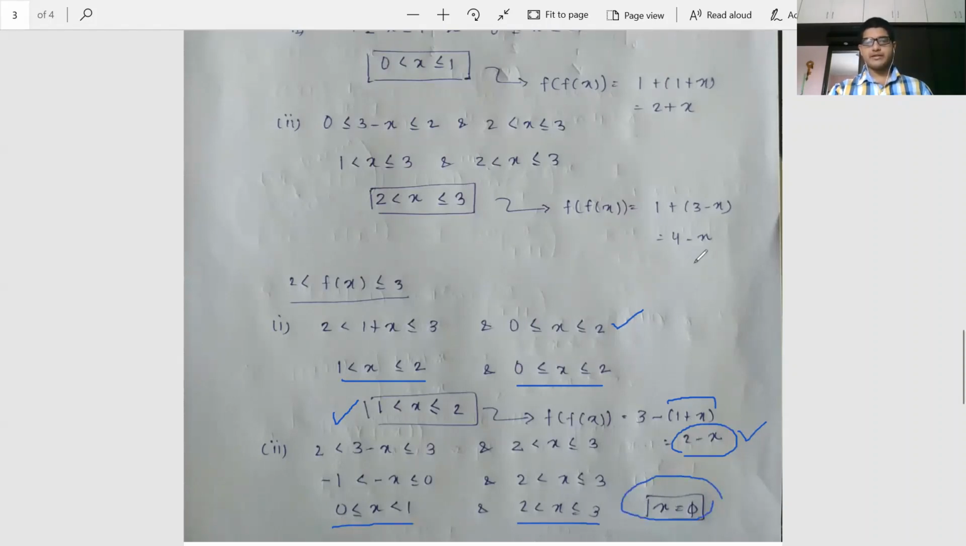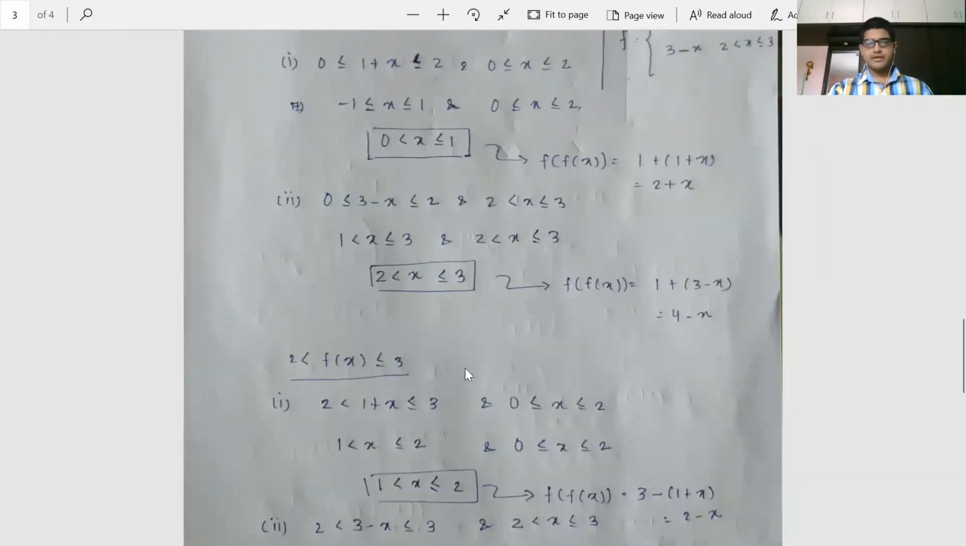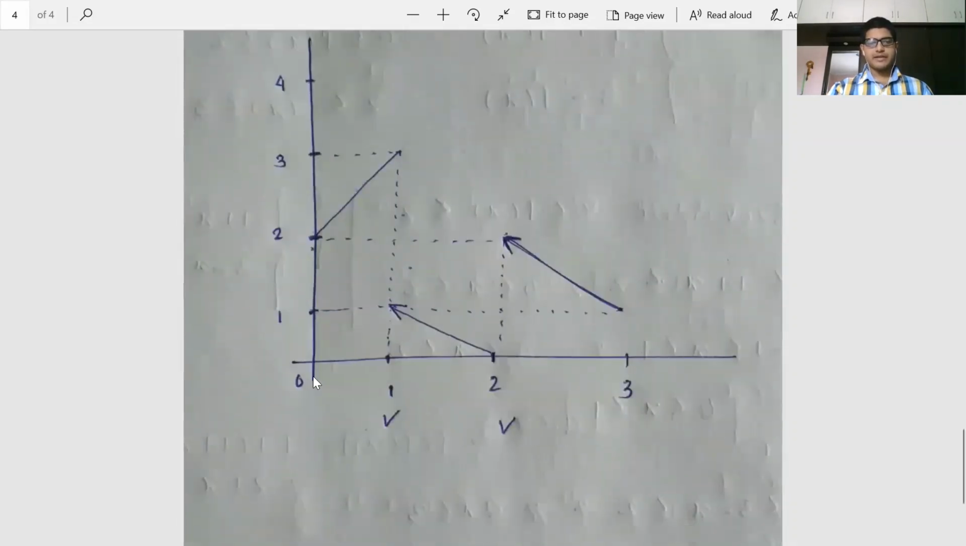So what we get, let me clear a bit the page. So in the final case, we are not getting from these two conditions. Okay, so in the region x belongs to 0 to 1, f(f(x)) is going to be 2 plus x. Let's draw the graph. 0 to 1, 2 plus x. Clear? This line,